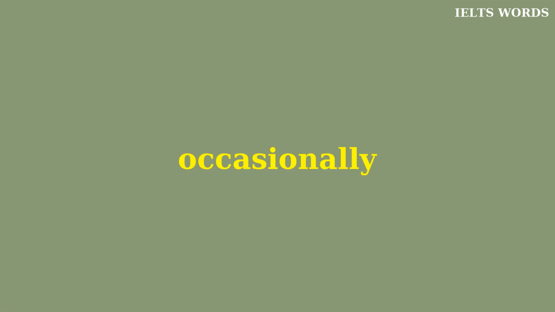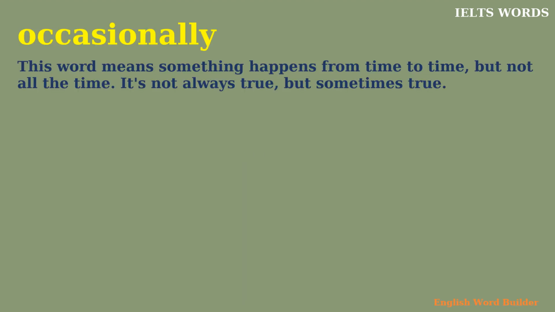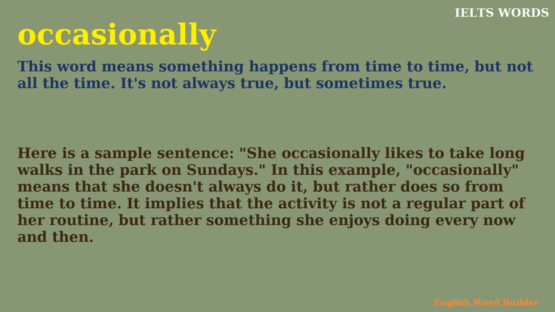Occasionally. This word means something happens from time to time, but not all the time. It's not always true, but sometimes true. Here is a sample sentence. She occasionally likes to take long walks in the park on Sundays. In this example, occasionally means that she doesn't always do it, but rather does so from time to time. It implies that the activity is not a regular part of her routine, but rather something she enjoys doing every now and then.